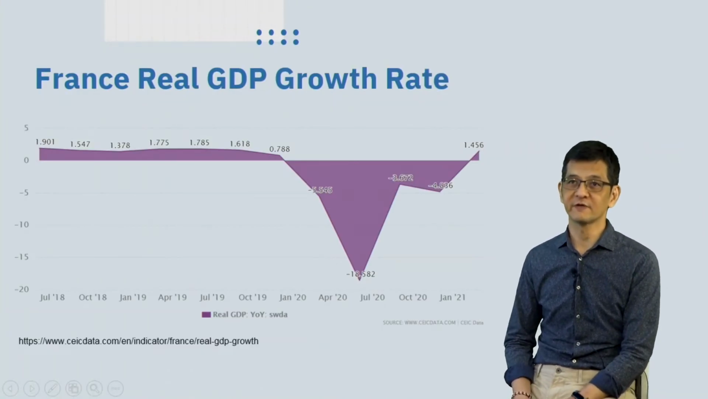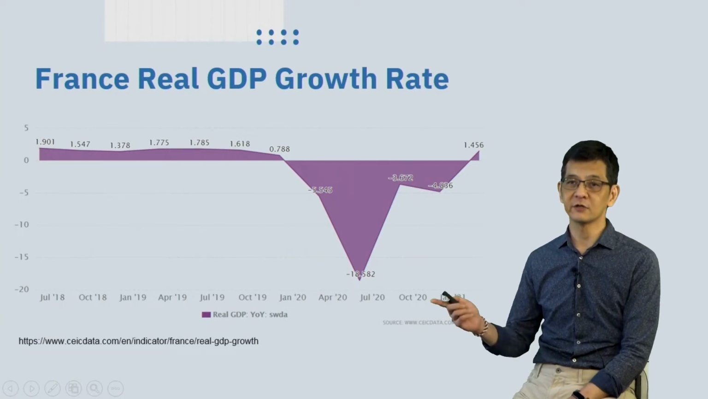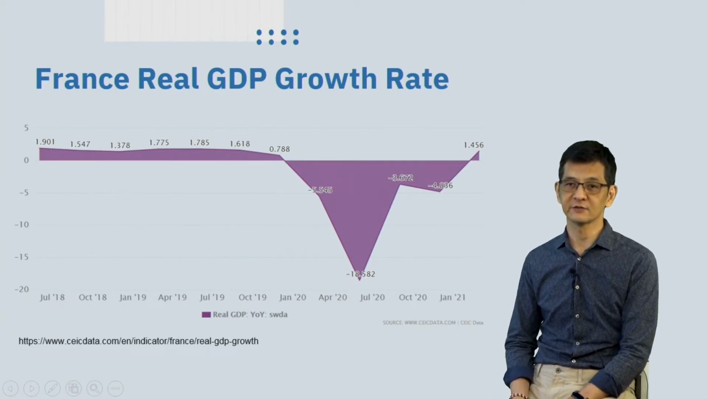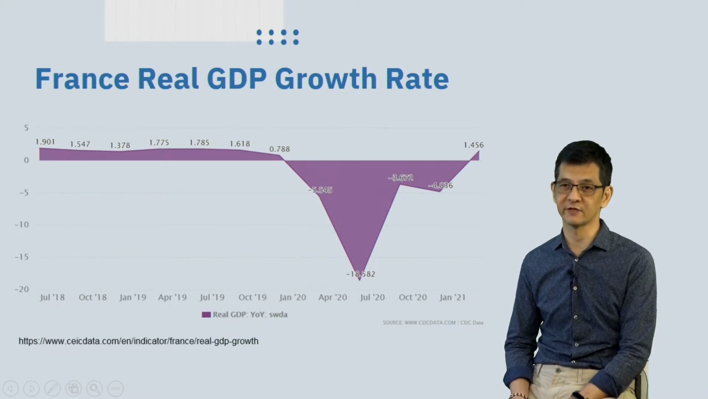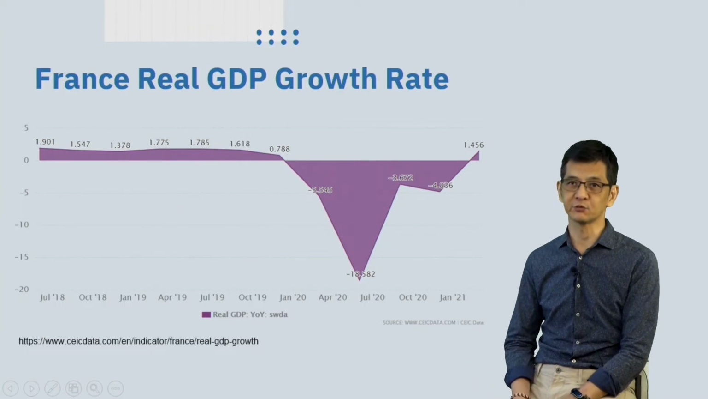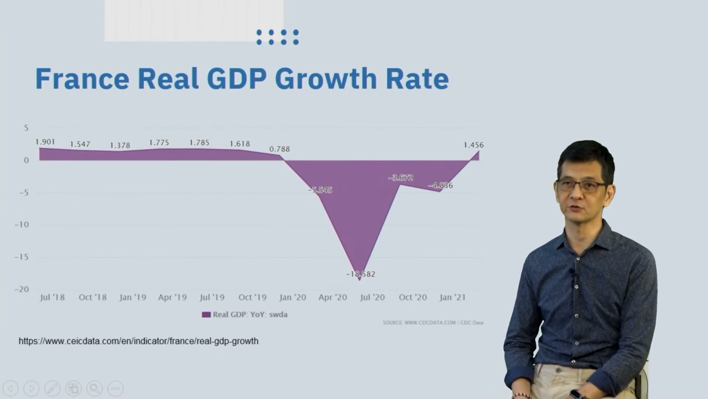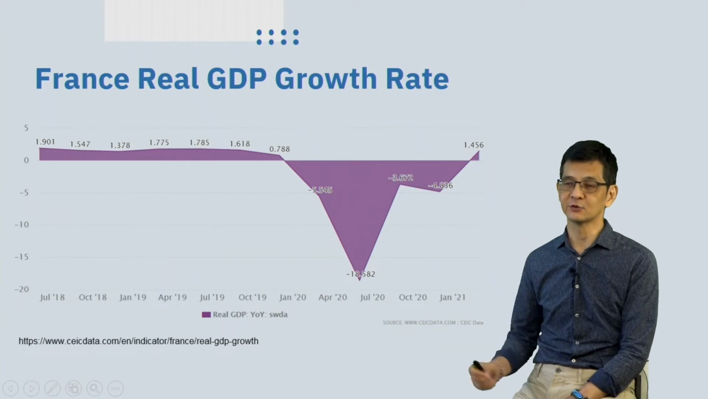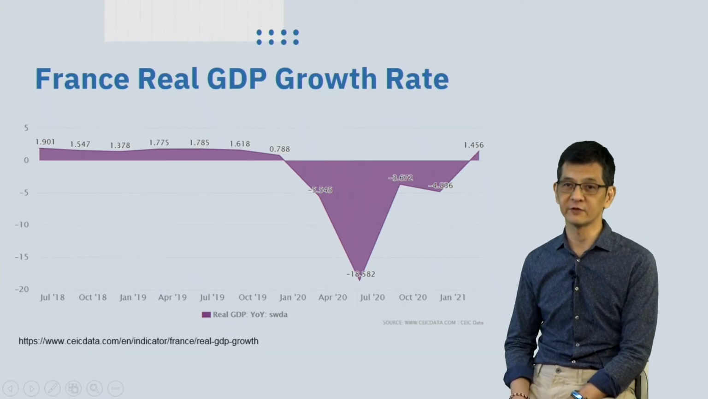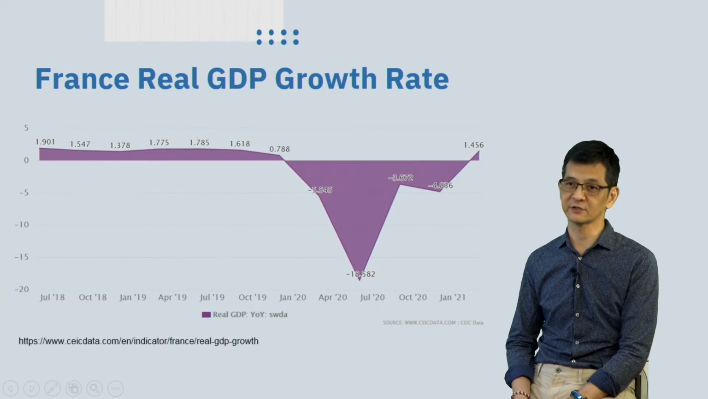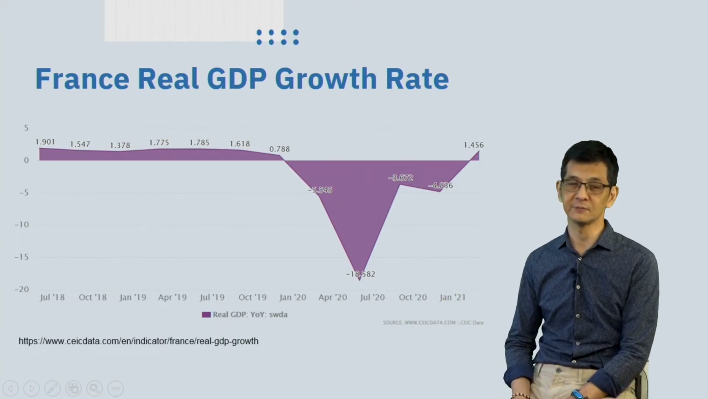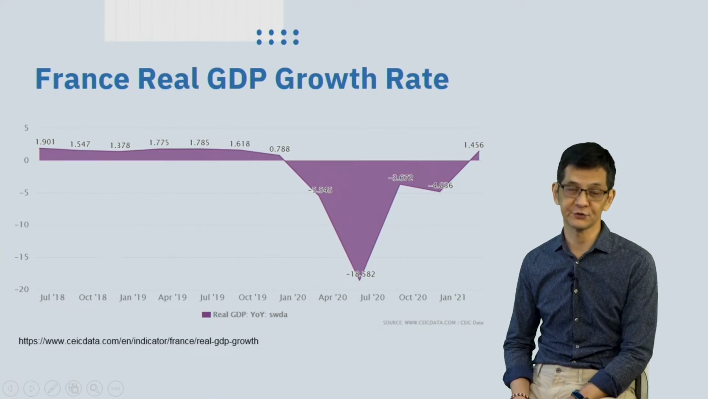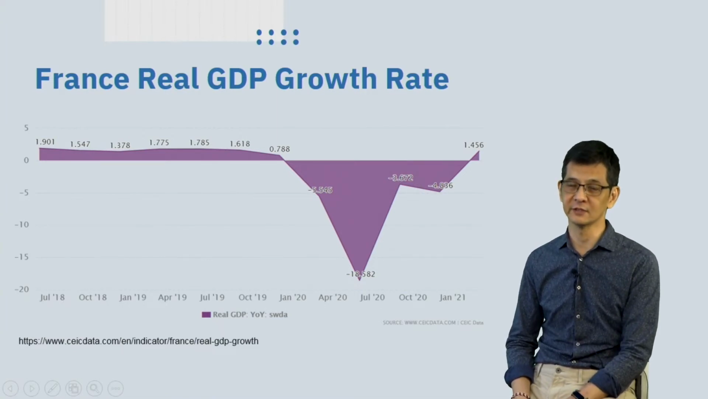This is a graphic about France's real GDP growth rates. Here we can see that in 2018, the GDP growth rate of France is rather good, between 1.5 and 1.9. But in 2020, the GDP growth rate fell drastically because of the pandemic. And in 2021, the GDP growth rate per semester is going back to normal.